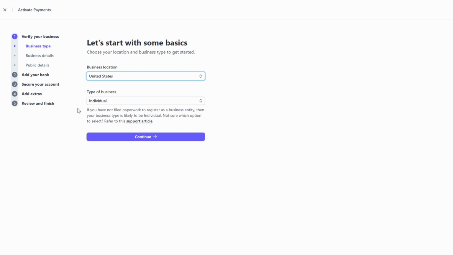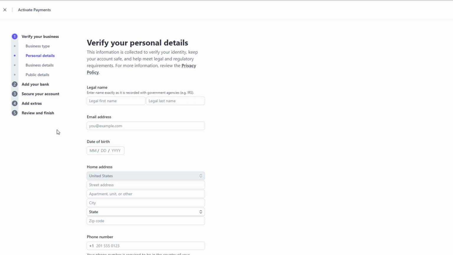Additionally, you'll need to verify your business information, which includes details like your business name, tax ID, if applicable, and your business type. Now, Stripe is going to ask you for some important details about your business, so they can make sure everything is set up properly for payments. Let's go through each section to make sure you've got it all covered.